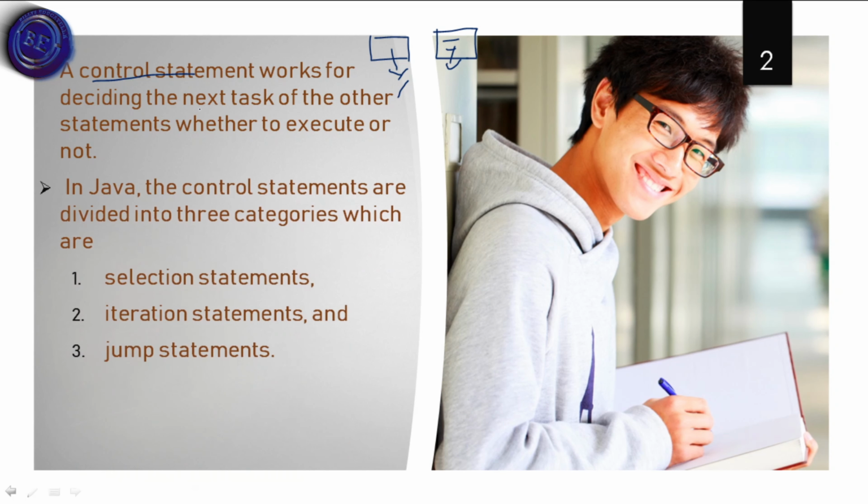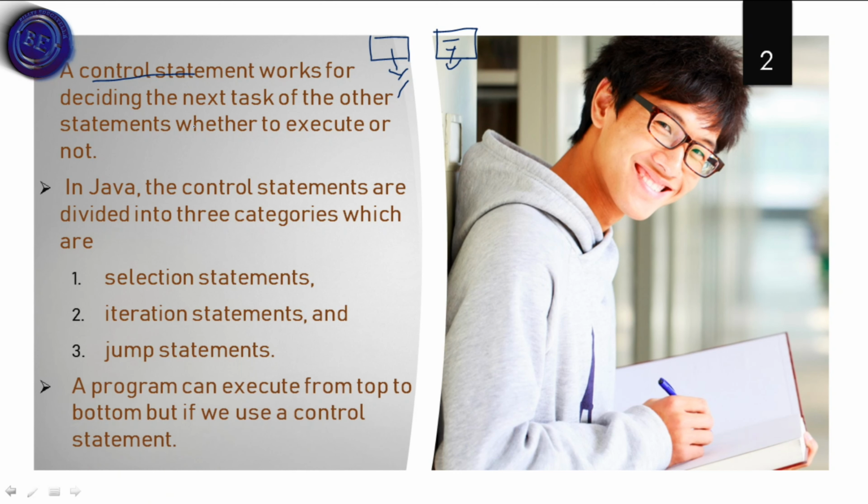In Java we have three categories: selection statements, iteration statements and jump statements. A program can execute from top to bottom, but if we use a control statement, we can decide which points are executed. So in order to control the execution of every part of the program, we need control statements.